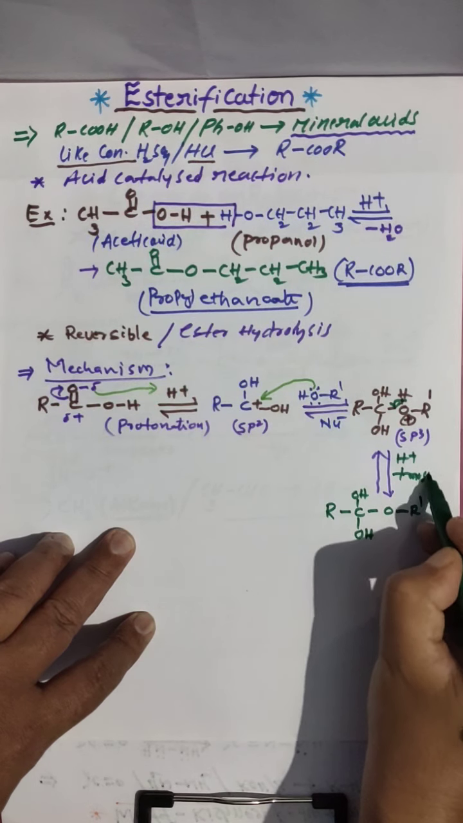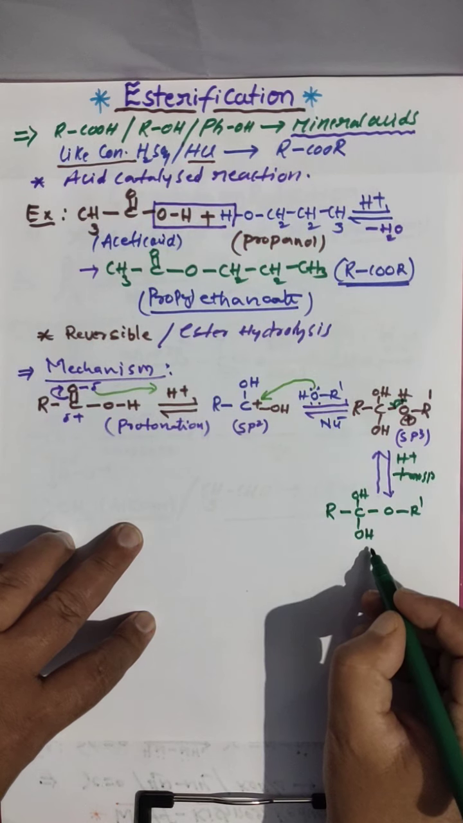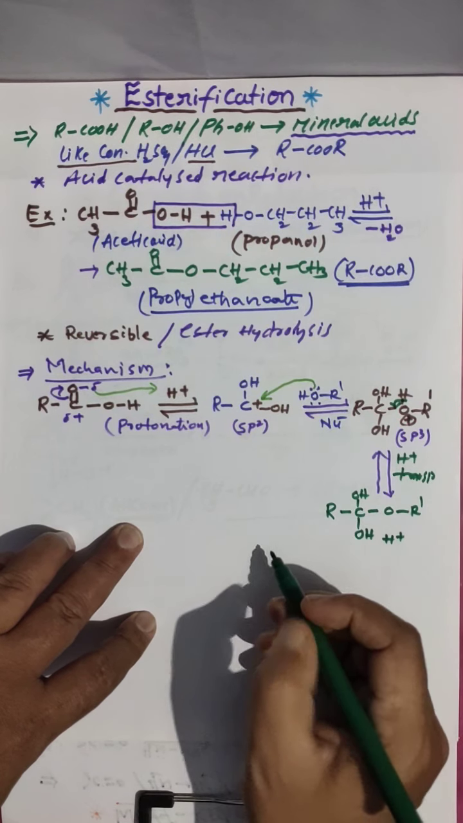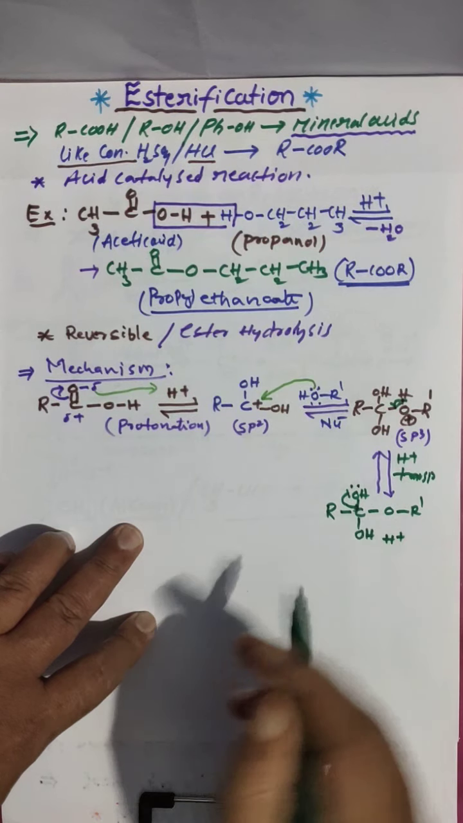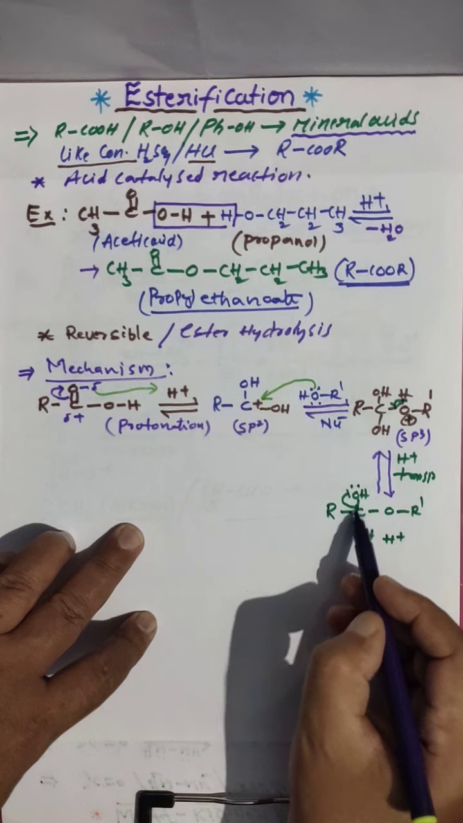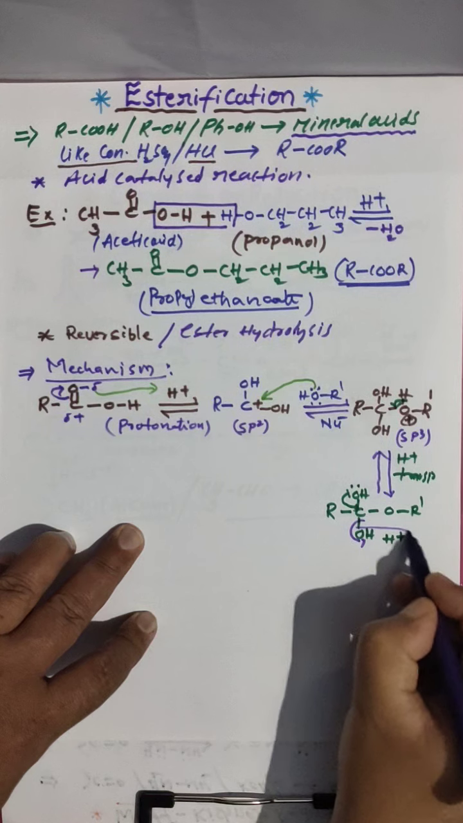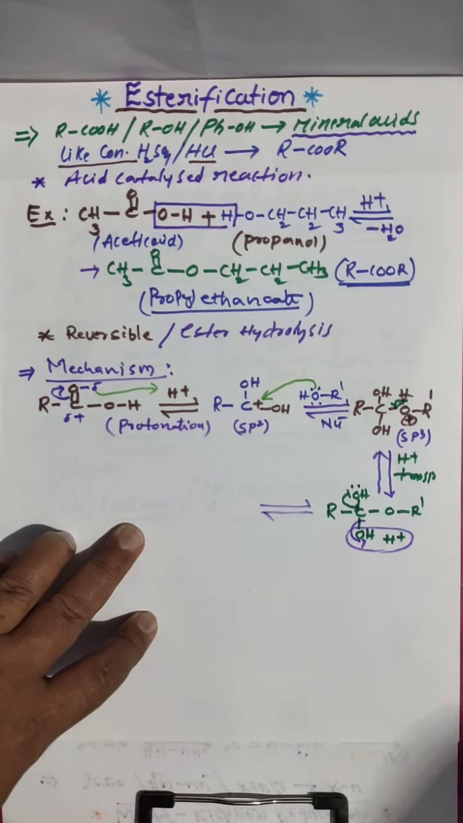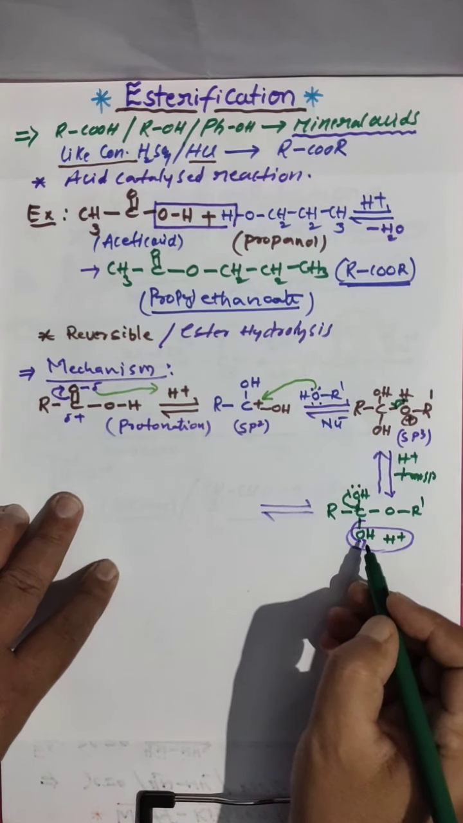Proton transfer will take place. That H plus will come to here. Clear? This is H plus. And here we have an oxygen lone pair. This will give to this. Then when the lone pair is given to this carbon, this bond is going to break and it is eliminated as a water molecule. Clear? Water molecule is going to be eliminated.